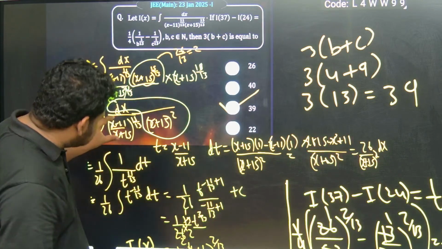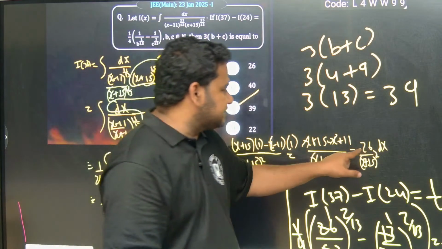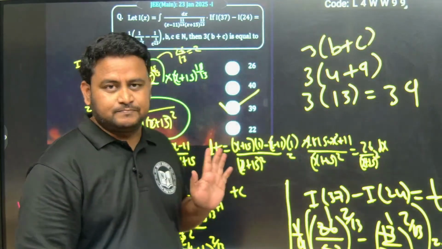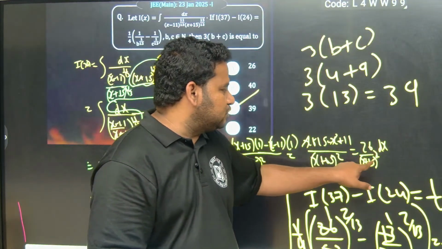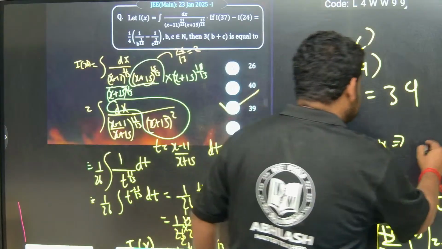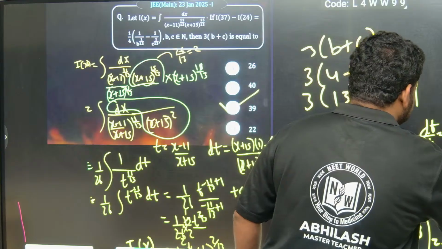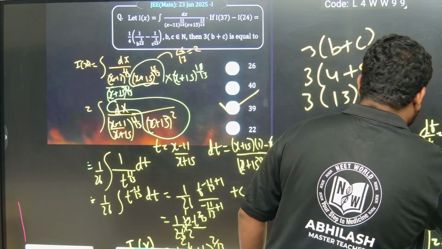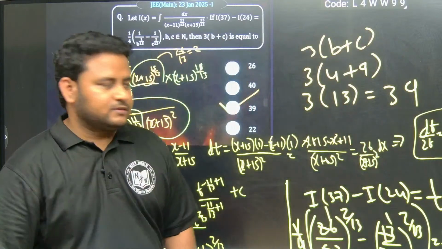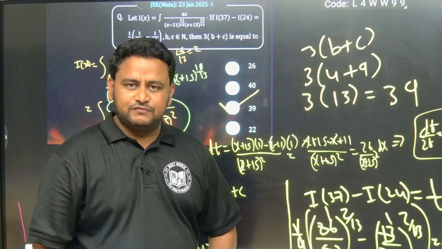Based on that, this one you have to take as t, and you will get this as dx, as you can observe here. So dx will be equal to what? dt by 26. dx by x plus 15 whole square is nothing but dt by 26. Let me write this step here. This implies dt by 26 is equal to dx by x plus 15 whole square. So that is what I put here, and we got the required answer, that is 3 times of b plus c is equal to 39. Clear, friends? This is how we have to solve this question.